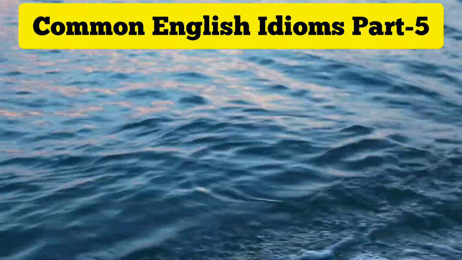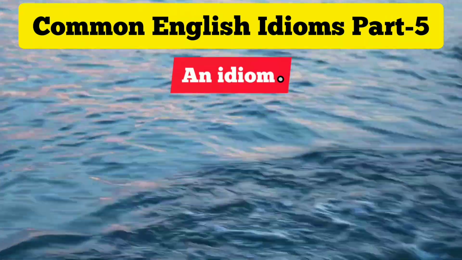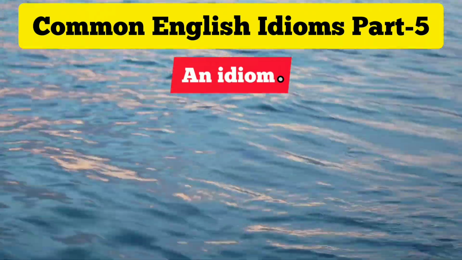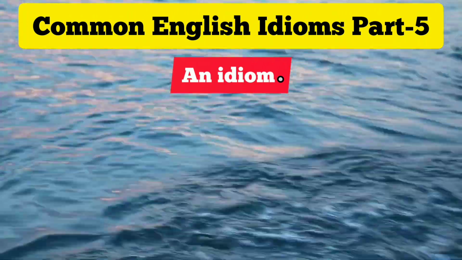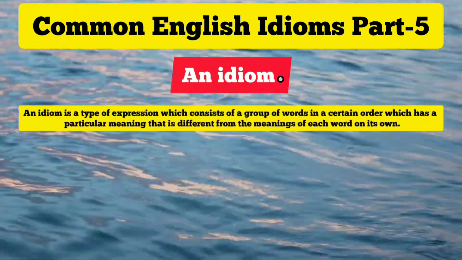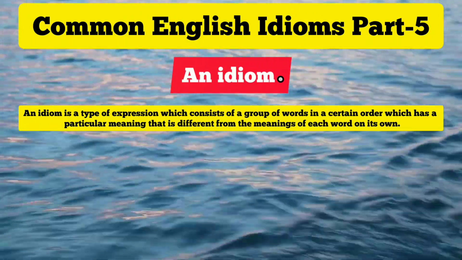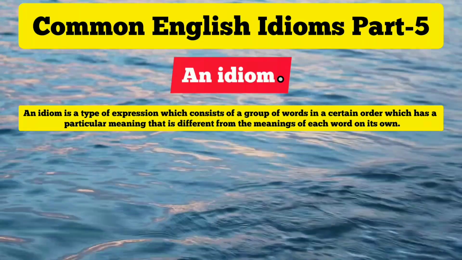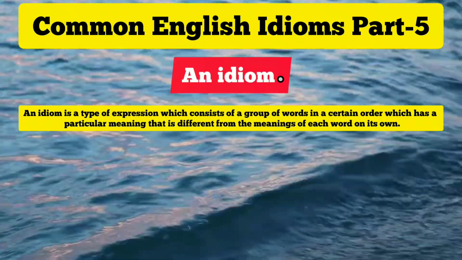So friends, before I move on, let me quickly give you a brief idea about an idiom. Especially it is important for the new viewers. An idiom is a type of expression which consists of a group of words in a certain order which has a particular meaning that is different from the meanings of each word on its own.